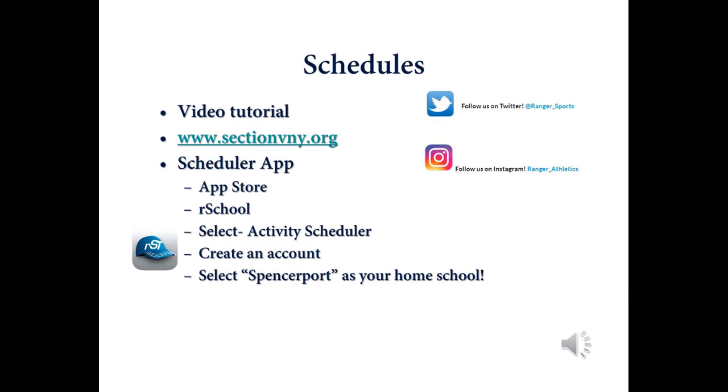Following this slide will be a short video tutorial on how to access schedules at the new website, www.sectionvny.org. You can also download the app on your phone if you prefer to view it in this view. To do that, simply go to the App Store, type in Our School, select Activity Scheduler. This is very important. You want to make sure that you're selecting the Our School Activity Scheduler app with the RST hat icon. Create an account and select Spencerport as your home school.